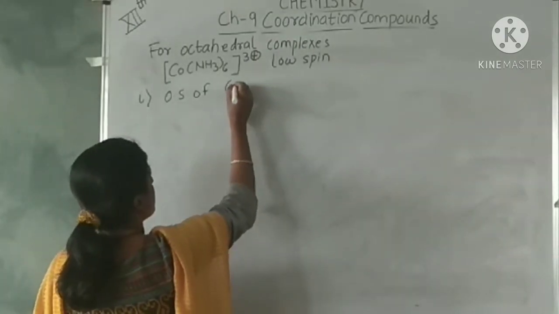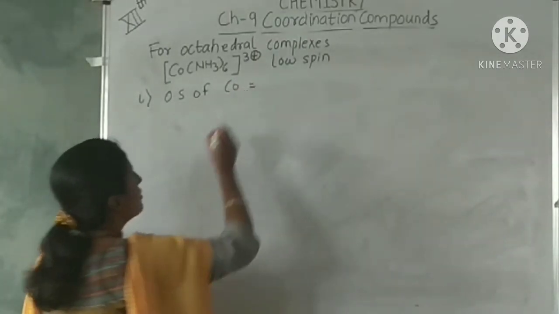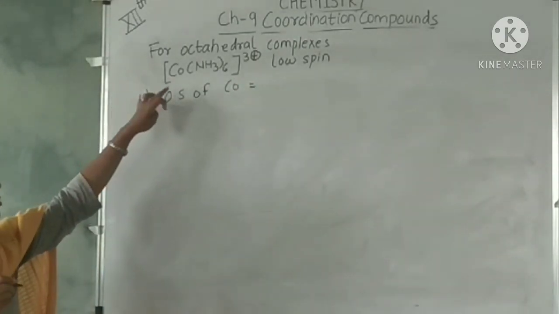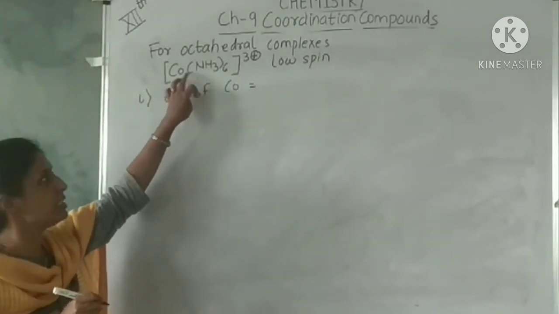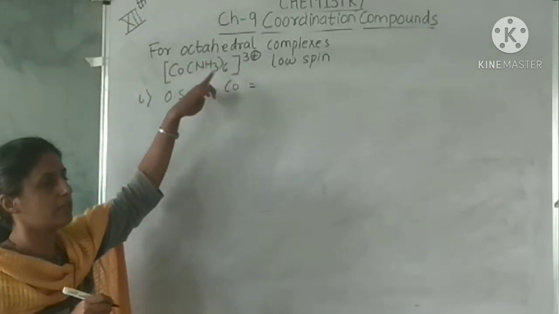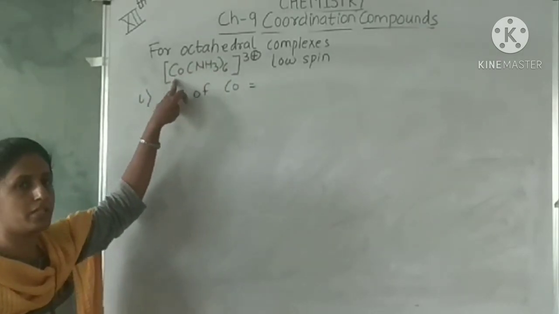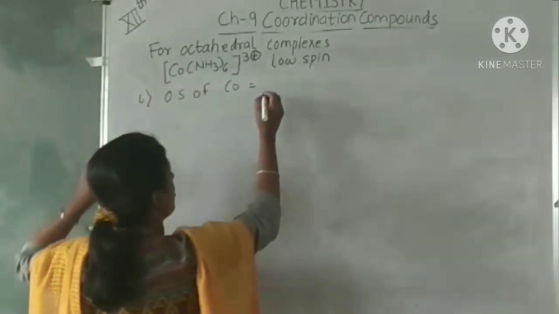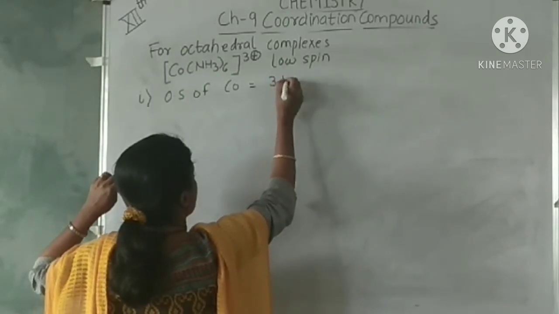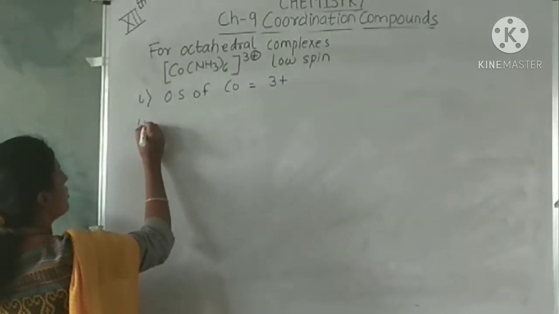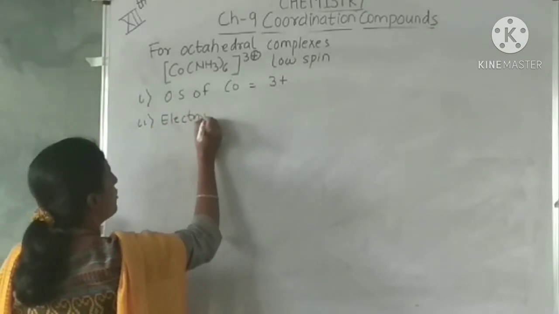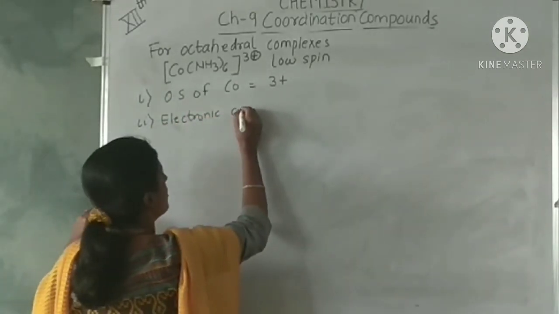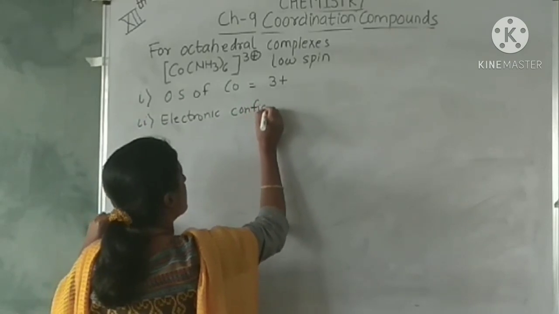Now, what is the oxidation state of cobalt here? Ammonia, or amine, is a neutral ligand, so it does not carry any charge. So the charge carried by the complex is nothing but the oxidation state of the metal. So the oxidation state is 3 plus. Now the electronic configuration of cobalt.